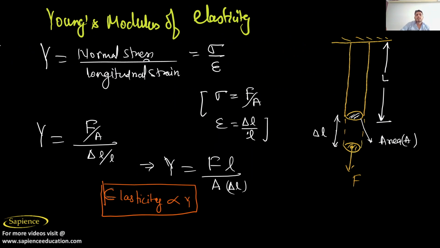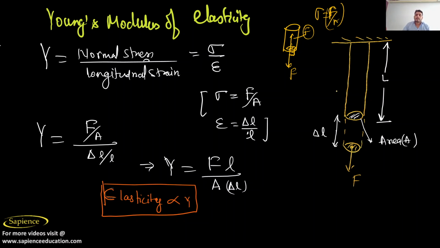See here, try to understand what actually a normal stress is. I have already discussed this thing in a previous video, that whenever a force is being applied like this and the area of cross section is perpendicular to this force, then internally there is a deforming force at all. So the normal stress is the deforming force per unit area, but the thing is that both should be perpendicular.